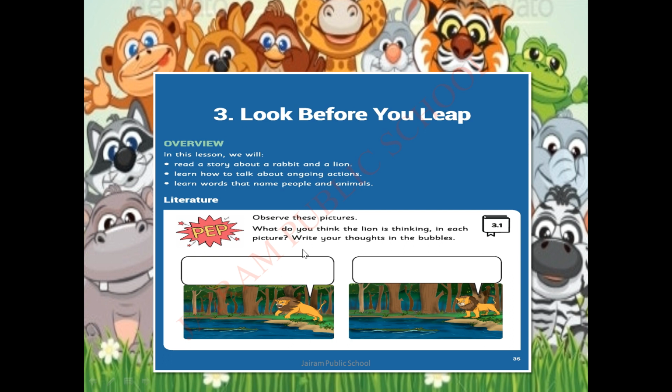I hope you understood the instruction. Good children. First of all, we should observe the two pictures, picture number 1 and picture number 2. After observing, we are going to write what the lion is thinking when it was jumping and what the lion is thinking standing beside the lake.